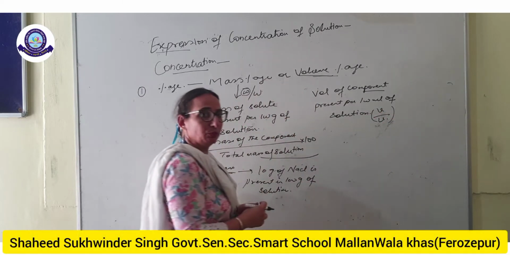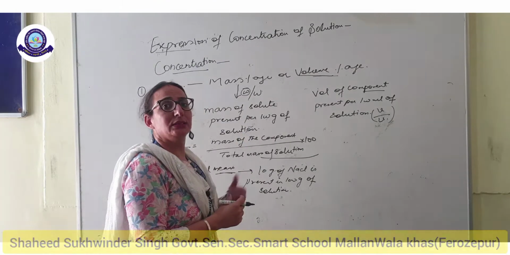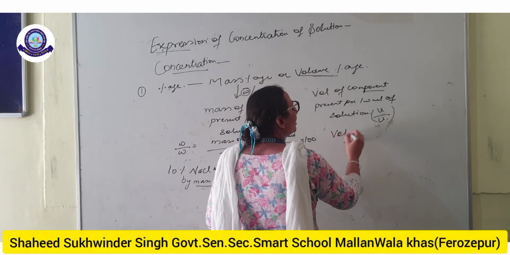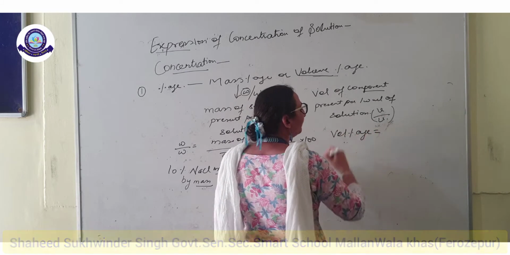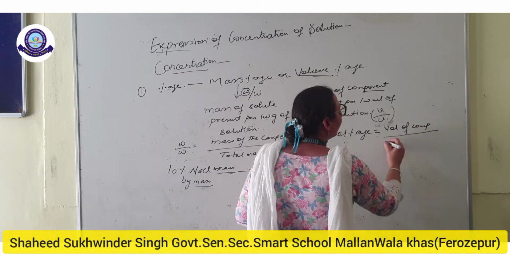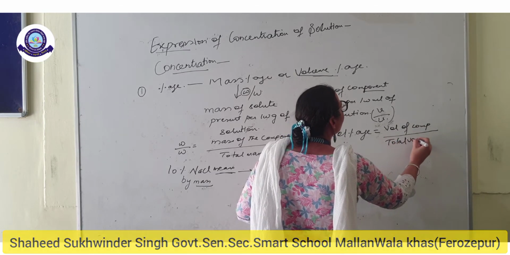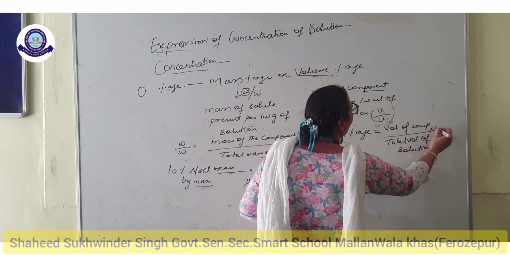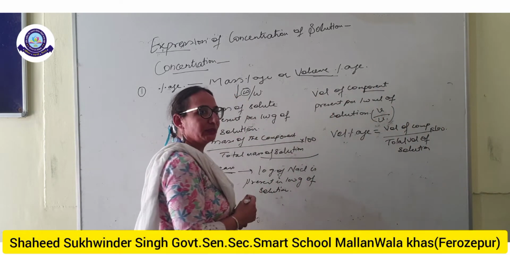You have to take the volume of both, the component solute and the solvent. Volume percentage is equal to volume of component divided by total volume of solution, multiplied by 100. This is called volume percentage.